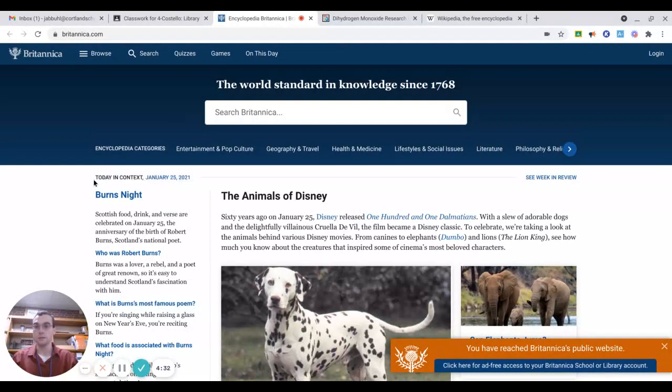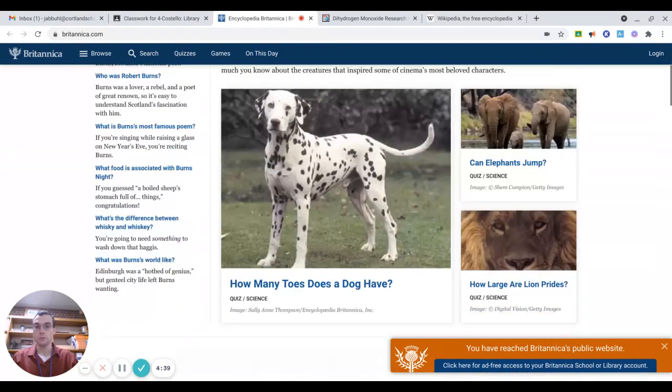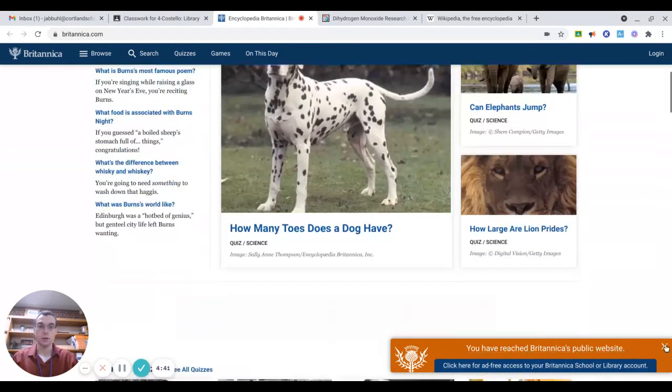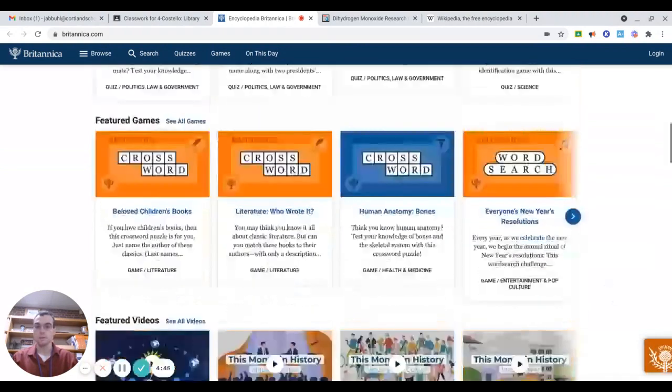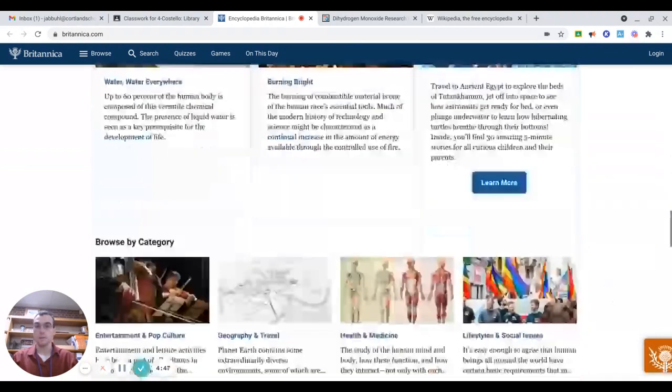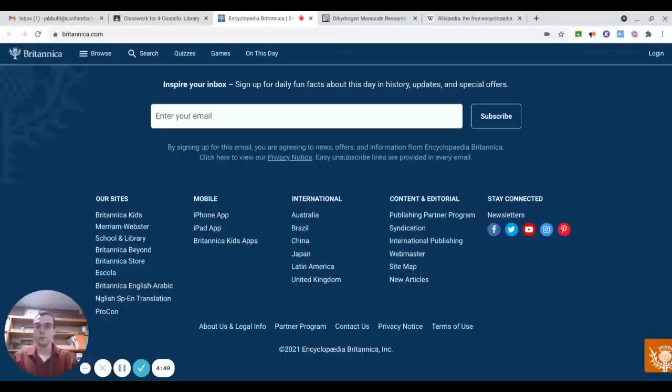So in this case, it says today in context, January 25th, 2021. So again, they try to keep this information up to date, much like their database. And of course, you can also check the bottom to check the copyright date. So, again, 2021, Encyclopedia Britannica.